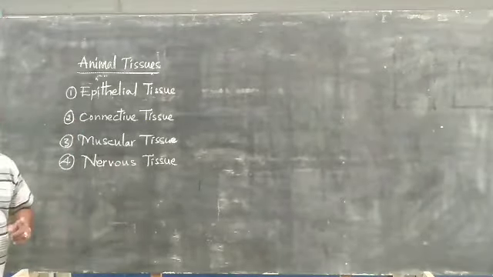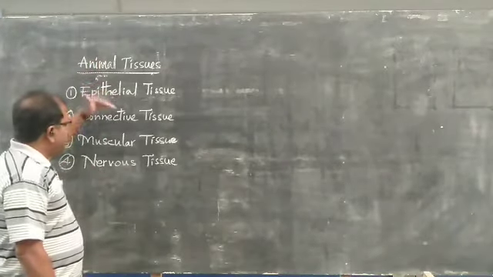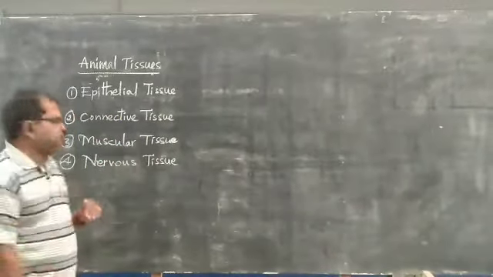Here are the four types of tissues we can find in the animal body: epithelial tissue, connective tissue, muscular tissue as well as the nervous tissue.